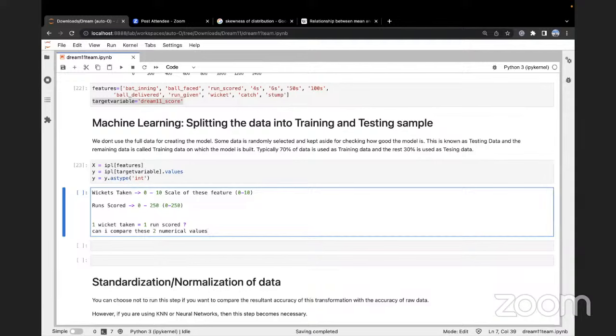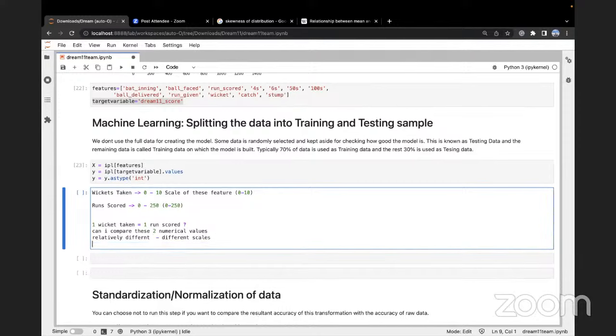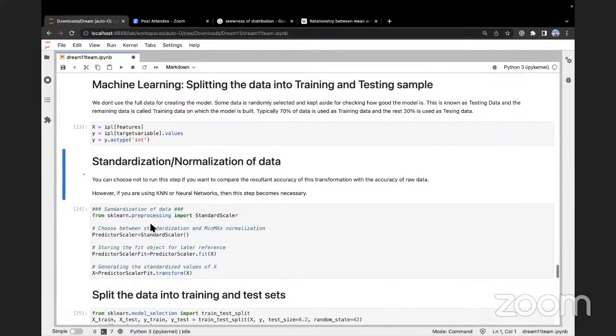I cannot compare these numerical values because they are relatively different. They are relatively different because they have different scales, right? That is why I do a process called normalization of my data.